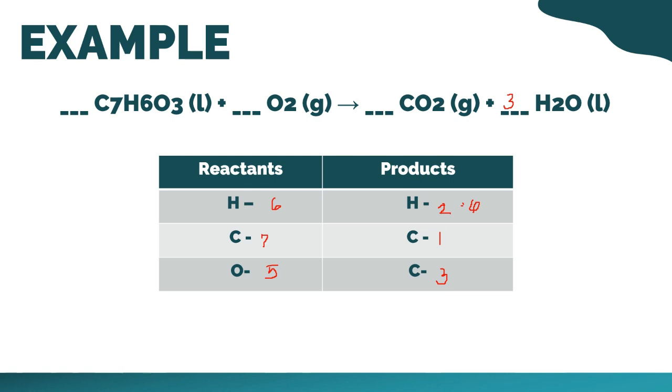Isa lang ang carbon mo dito. Lagyan mo ng coefficient to na 7. Okay? So, magiging 7 times 1, magiging 7 na din. Ayan, 7 na yung carbon mo. Ang mag-iiba lang po ngayon ay yung number ng oxygen mo. Now, ilan na ngayon yung magiging oxygen mo dito? So, 7 times 2, 14, plus 3, it would be 17. Ayan, so 17 ngayon yan.